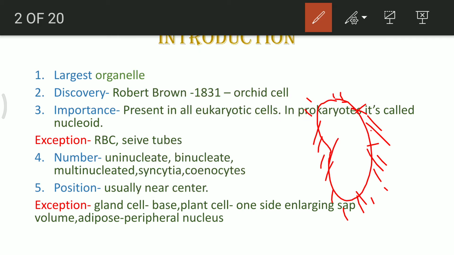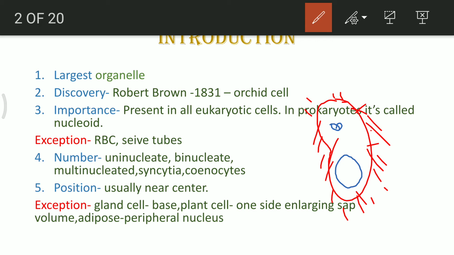One was macronucleus, which was large, and one was a micronucleus, which was small in size. Because of presence of two different kinds of nucleus, one was vegetative nucleus, which was not at all going to give rise to the future generation, or no transmission of genetic characters was going to take place with the help of that nucleus. That was just there for controlling the body movements or controlling various other activities of the organism.